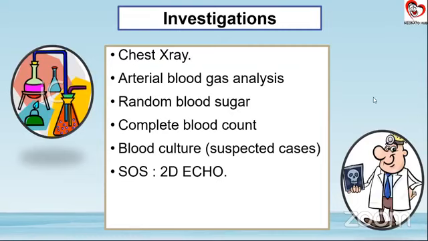To do echo in selective cases where we are more thinking in terms of either your congenital heart disease or maybe a PPHN kind of thing, but that will depend on the clinical features of the baby. So we'll be looking at the blood pressures, the forelimb BP, the forelimb saturation. We'll look for the femoral pulses as well, and then take a call whether echo is needed. Otherwise, we first stabilize the baby and then look for the other investigations.